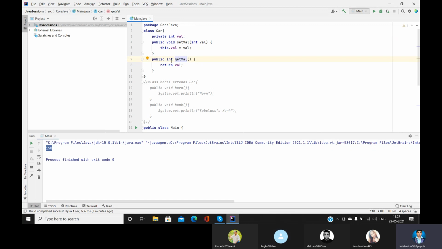So public int. Generally we have seen void here. Why do we use void here? Because we are not returning anything. There is no concept of public or private here. Whenever we find void, the meaning of void is we are not returning anything at all. When we use the keyword return, it means it will return a value. So if you use void here while returning a value, it will throw an error. Let's see what the error will be.